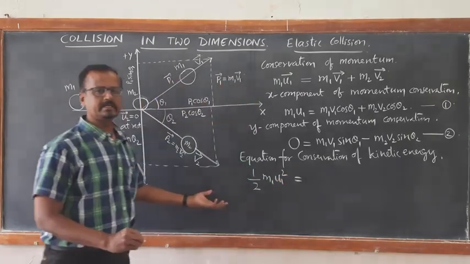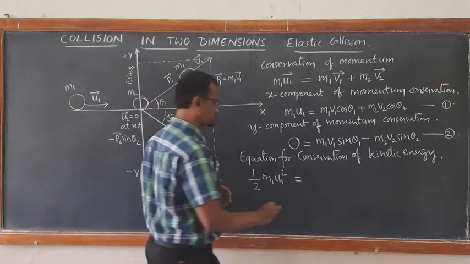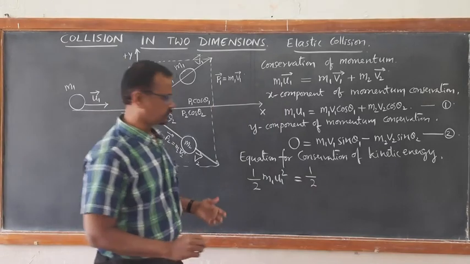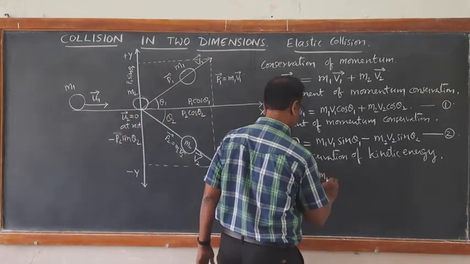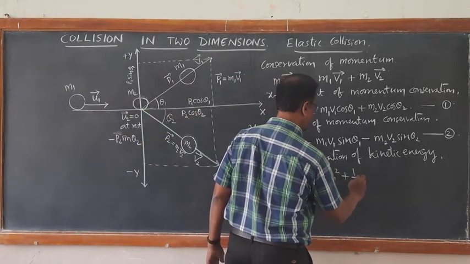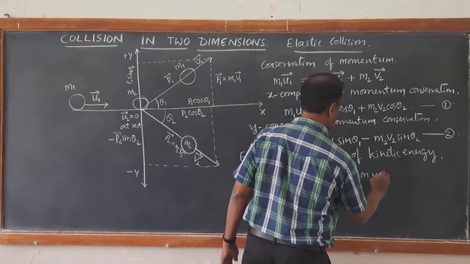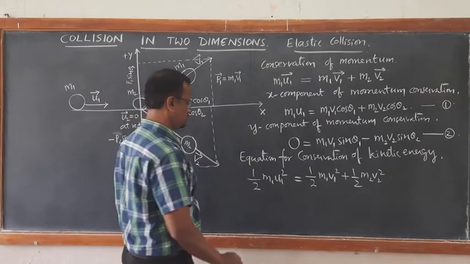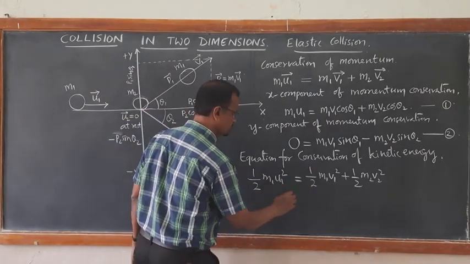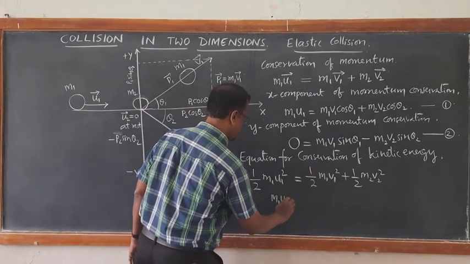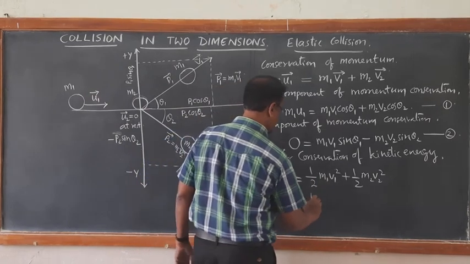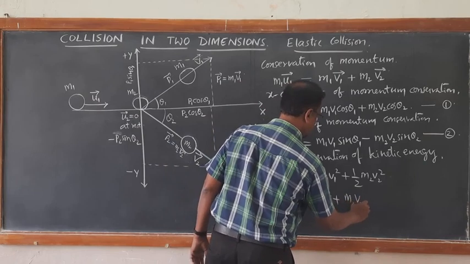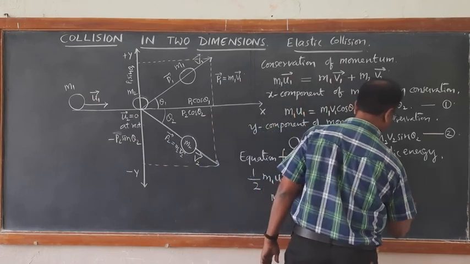Total initial kinetic energy before collision must equal total final kinetic energy after collision. Half m1 u1 square equals half m1 v1 square plus half m2 v2 square. Taking half common, it cancels: m1 u1 square is equal to m1 v1 square plus m2 v2 square. Call this equation number 3.